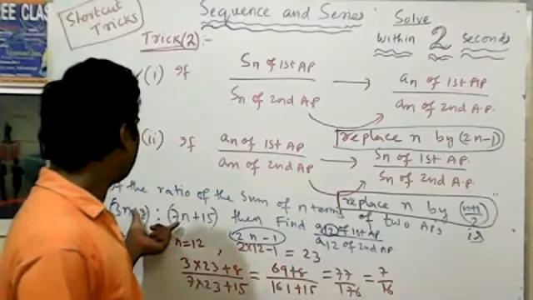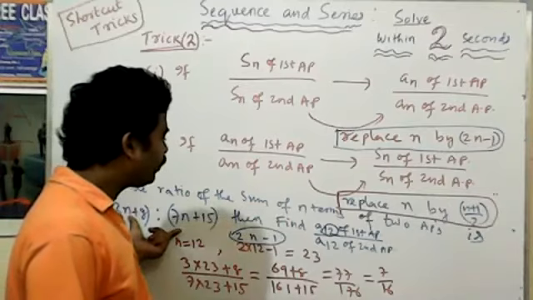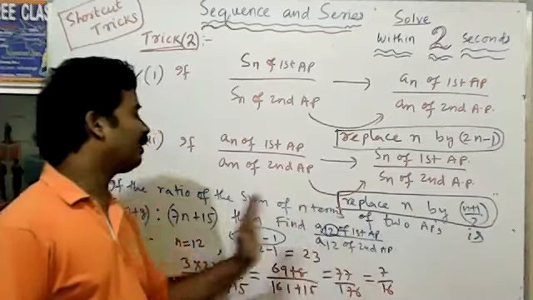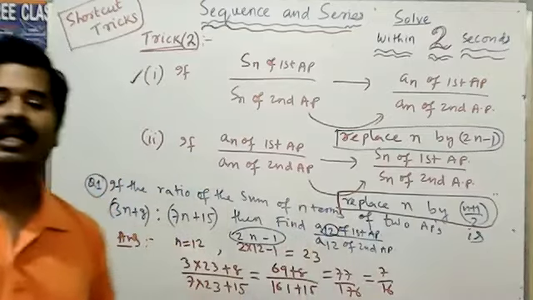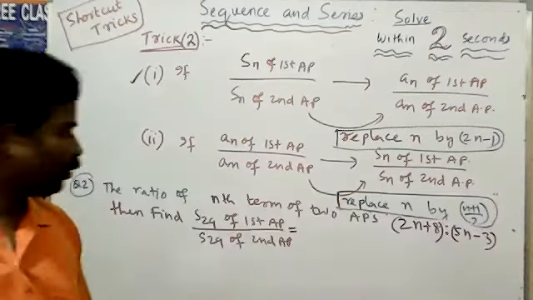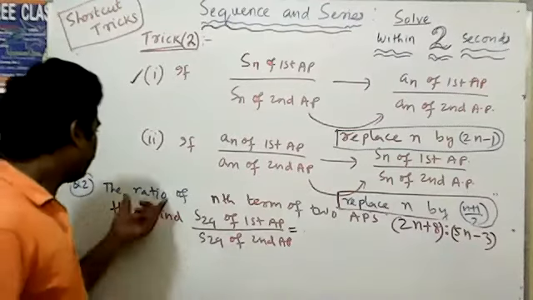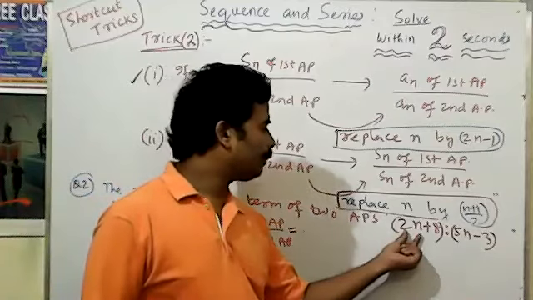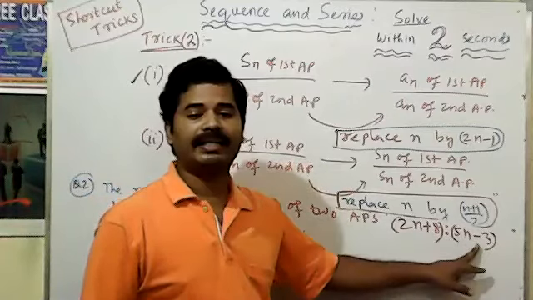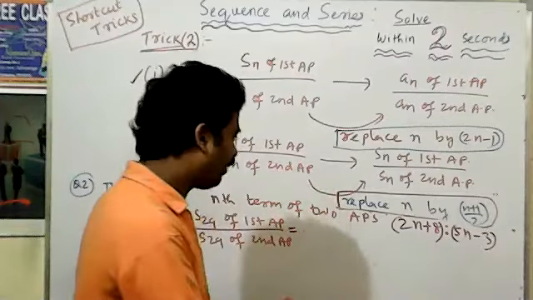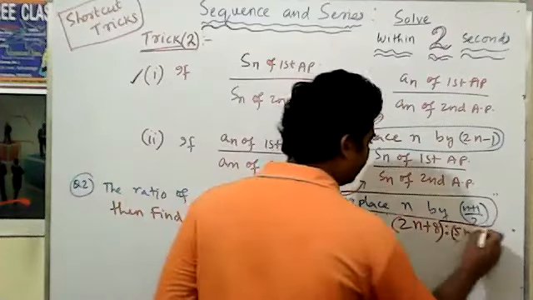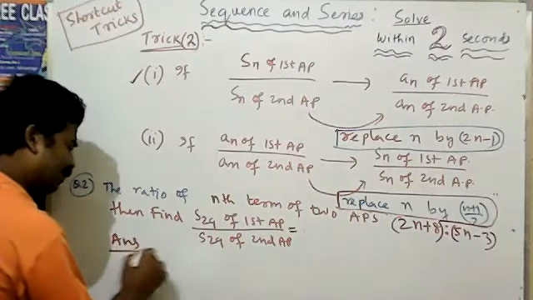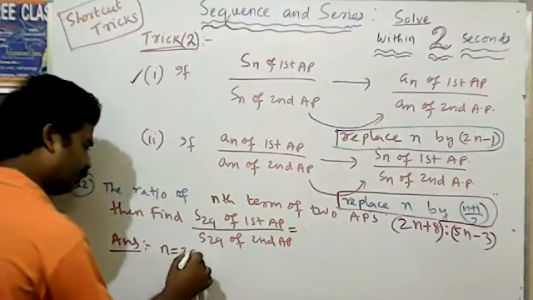If Sn ratio is given, you have to find the An ratio. Similarly, if An ratio is given, then how to find the Sn ratio? If the question says the ratio of the nth terms of two APs is 2n plus 8 is to 5n minus 3, then how can you find the answer? Simple concept here: n is equal to 29.